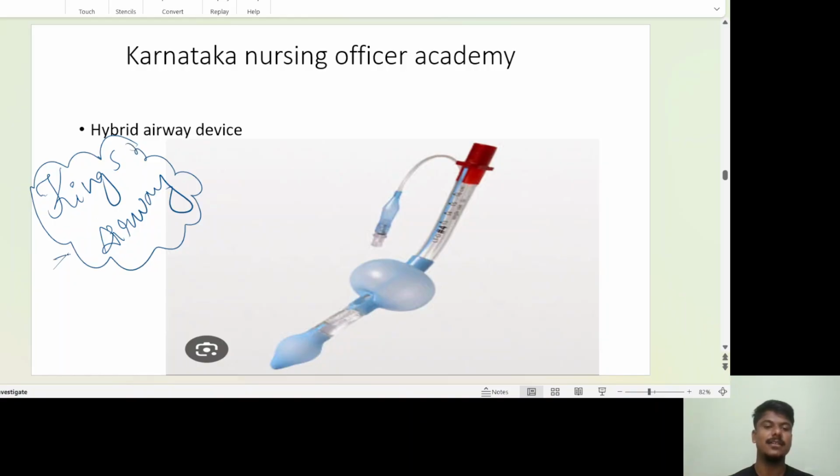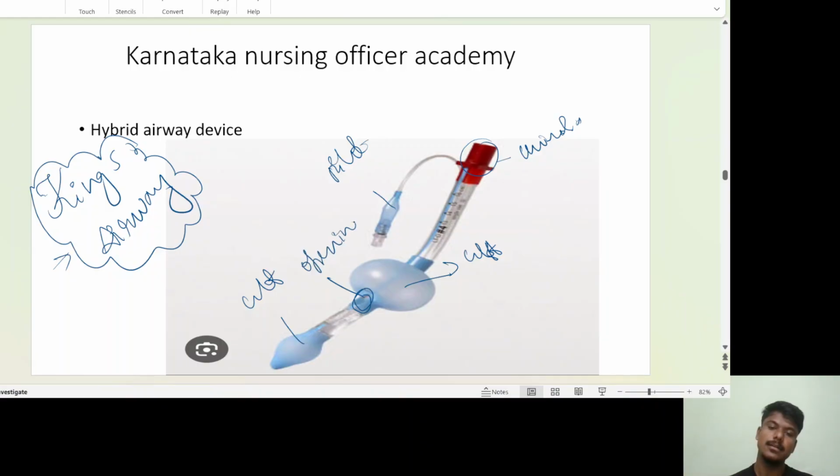Okay, King's airway. What is it? King's airway is the same as your Combitube, but it does not have two tubes, only one tube will be there. There is a universal adapter. One pilot balloon, but two cuffs will be there: cuff number one and cuff number two. Here, one opening will be there, the pharyngeal opening. There is no fenestration here, only a pharyngeal opening. Depth insertion markings will be there.